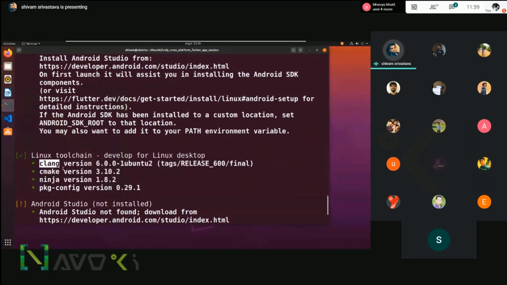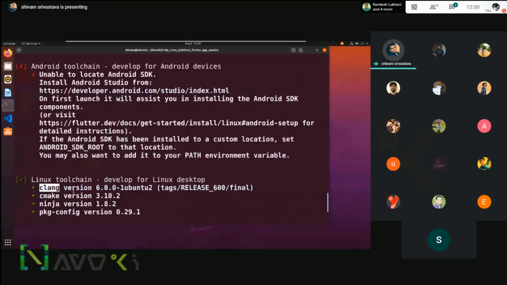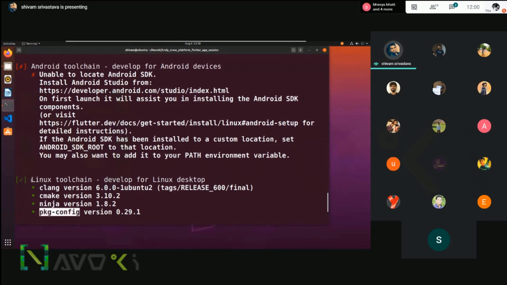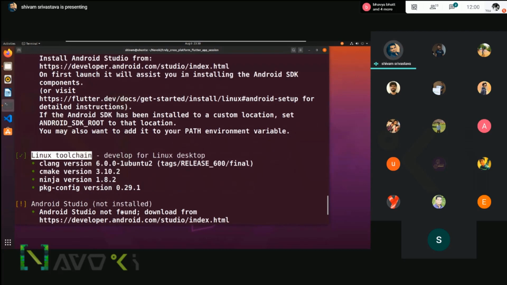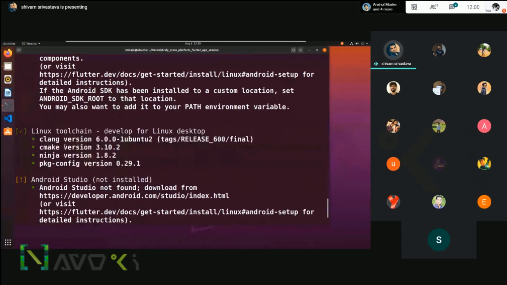Whenever you are working the first time in the Linux OS, you can simply type flutter doctor -v, and Flutter Doctor will already give you all the instructions. Like here you can see in the Android section, it will give you a particular link, or it will also give you a particular command for how to install the tools that are required. Every command will be given in the Linux toolchain if it's not installed. In my system it is installed, so the commands are not showing here. It is already showing that it is supported.